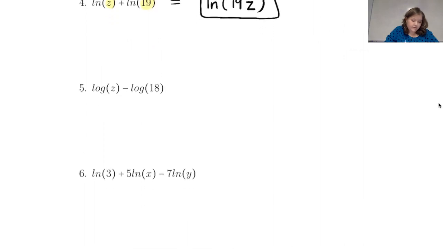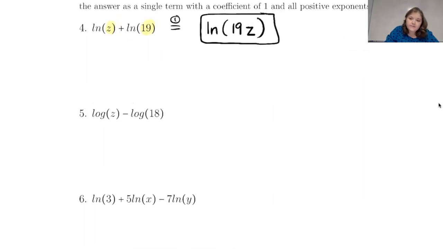And so now number 5, we have subtraction. So if we have 2 logarithms being subtracted, we can write it as 1 logarithm with division going on the inside. So it needs to be log. And just as a note, since these logs don't have a base down here, we remember that that's base 10. I don't think it really affects this problem, other than the fact that we need to know what the base is anyway. But we have log, and then on the inside, we want z over 18.